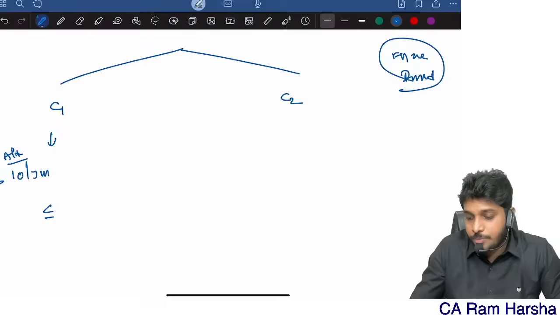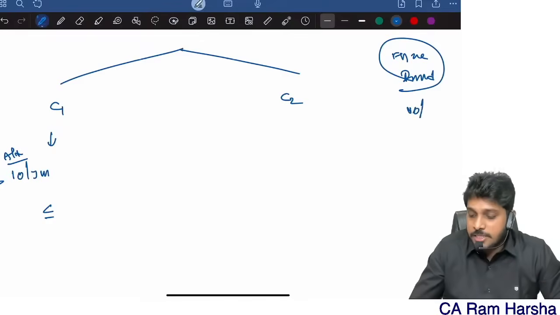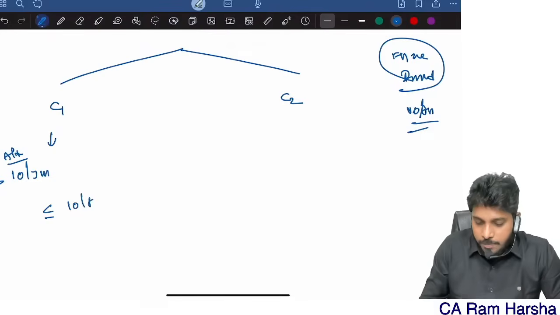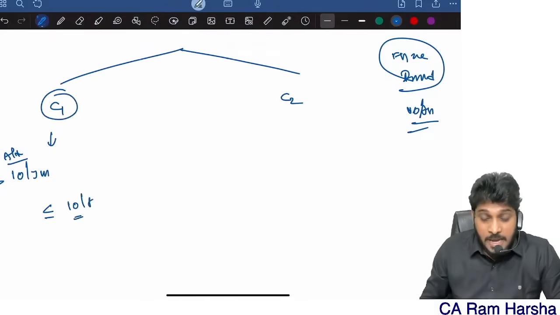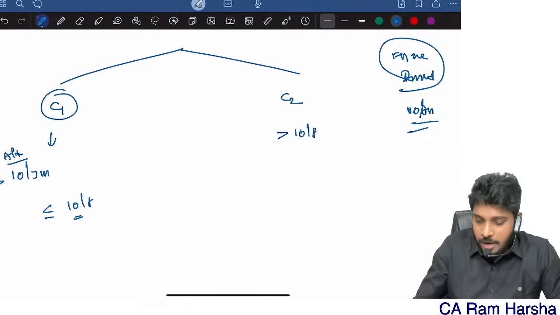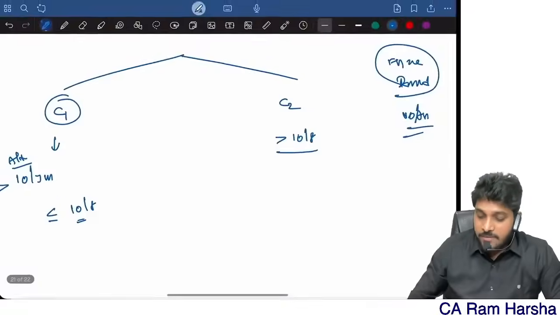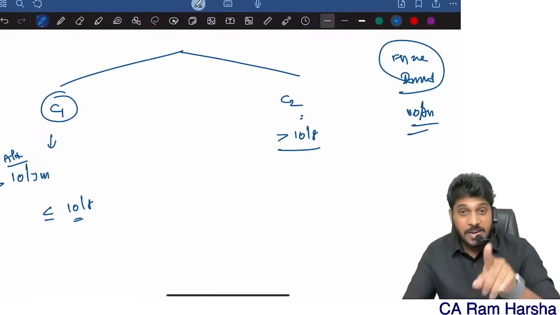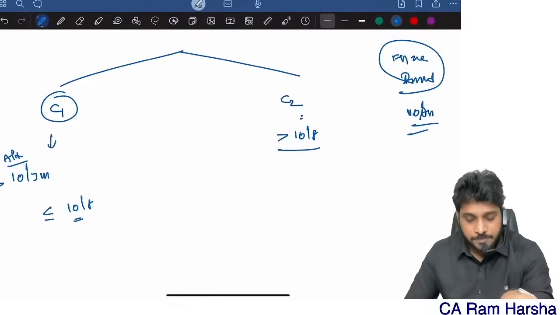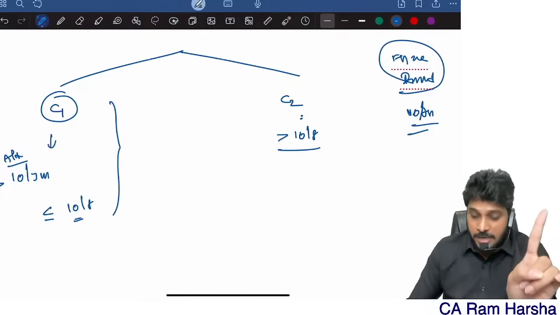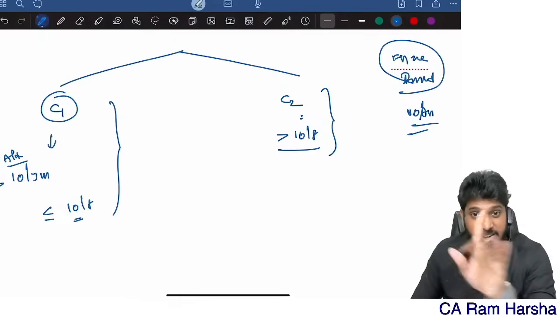Financial statements issued means the notice date. For example, the notice date is 10th August in this company. Let us assume you identified on or before 10th August. Case number 2: you identified after 10th August, meaning events identified after financials are issued to the public. Case number 1, events identified before the financials are issued to the public. Case number 2, events identified after financials are issued to the public.